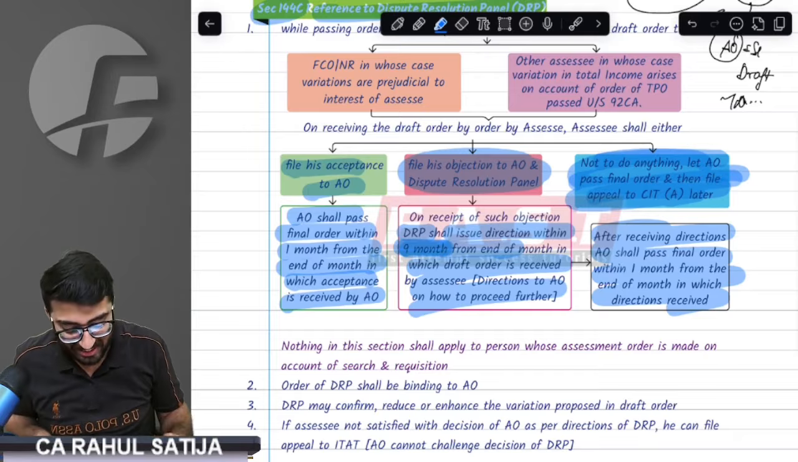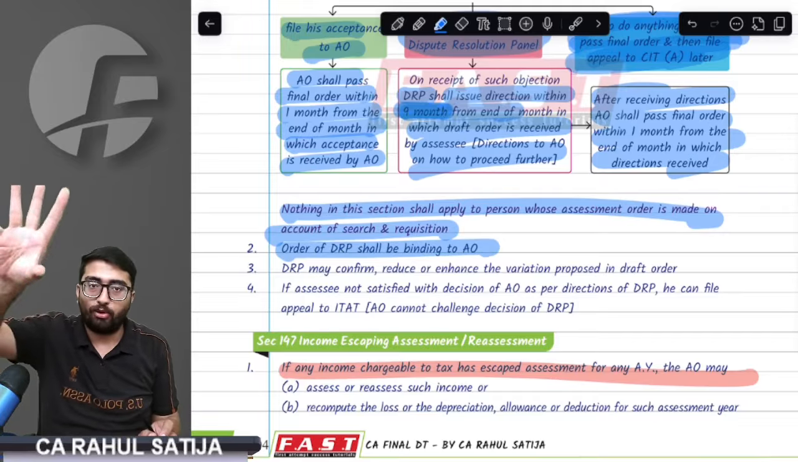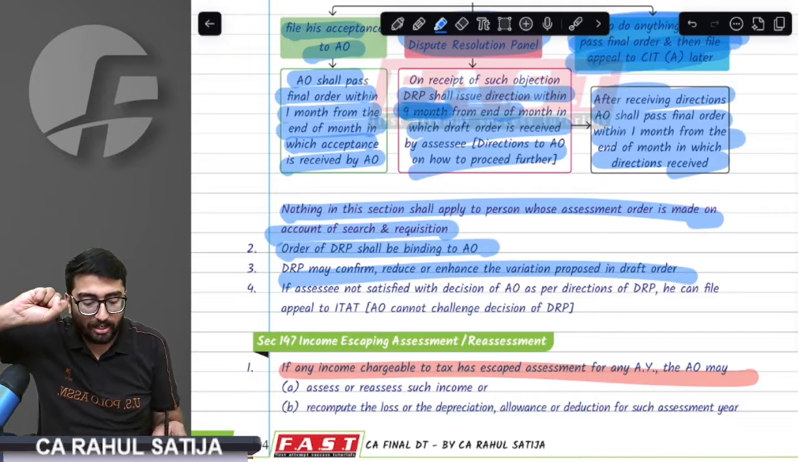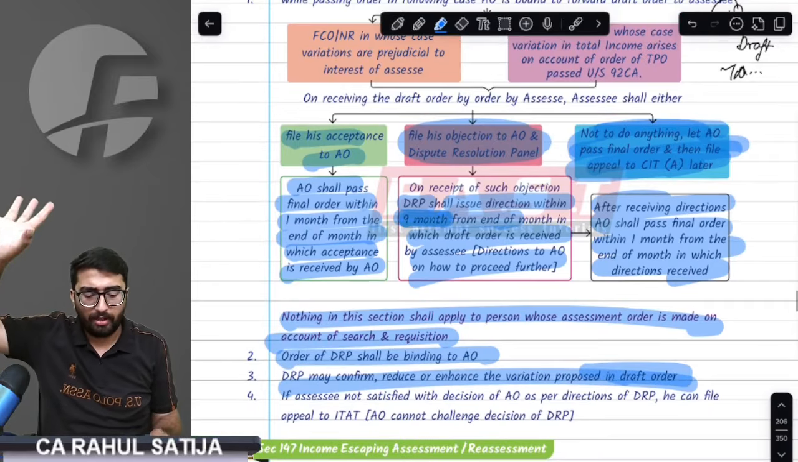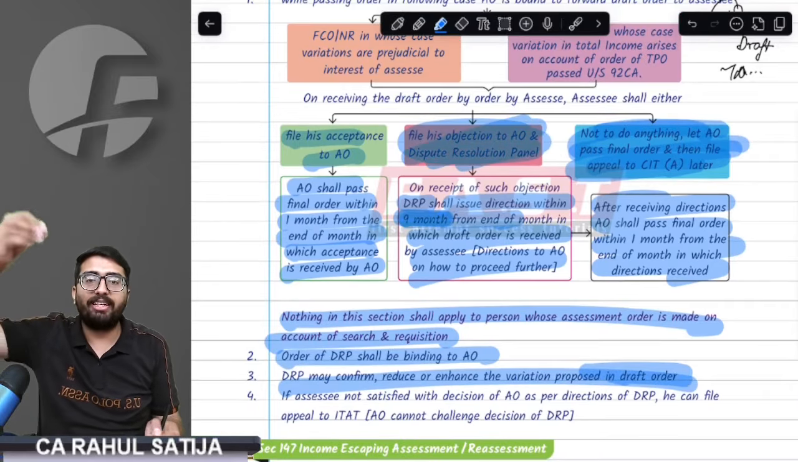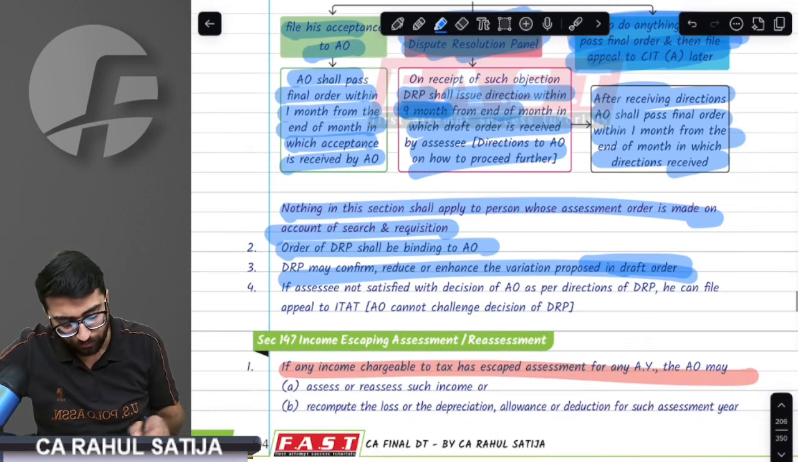Absolutely invalid assessment. Done, sir. Got it. Provision says the AO has to accept whatever the DRP says, but the assessee can object to the DRP guidelines at IT18. If the assessee is not satisfied with the DRP guidelines, then he can file an appeal to IT18.